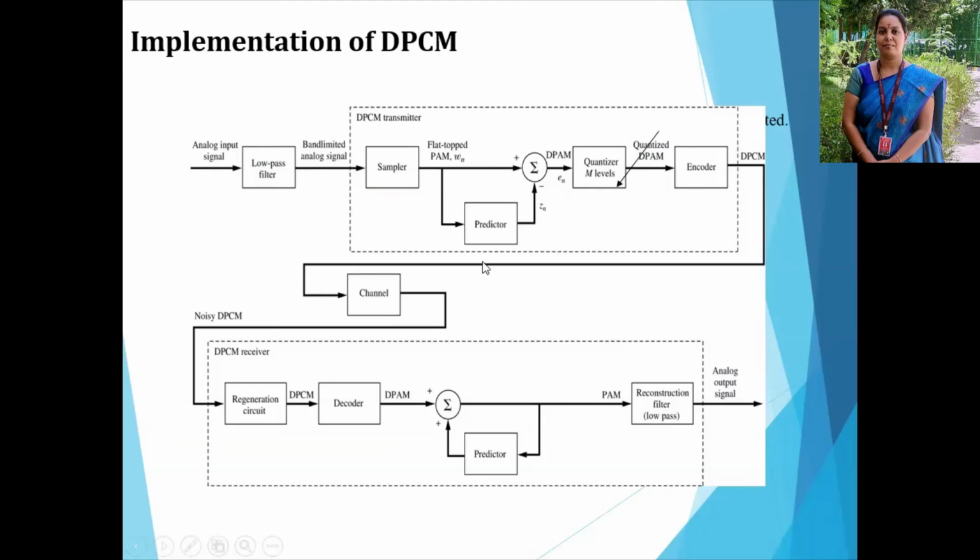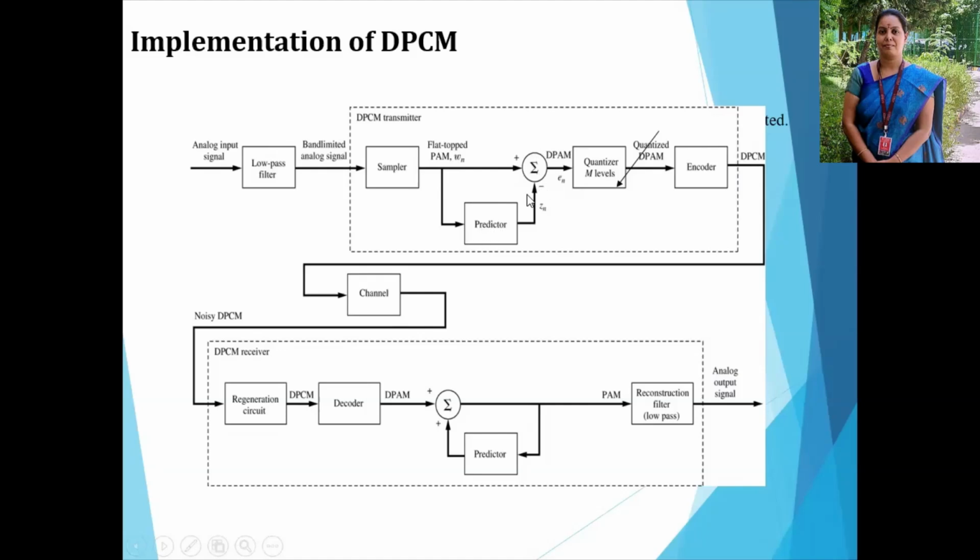This is the transmitter section. It is the same thing, the only difference being the predicted value. This is the difference between pulse code modulation and differential pulse code modulation. Here the analog input is applied to the low pass filter. We know the function of the low pass filter: it only allows the low frequency signals and won't allow the high frequency signals. Then the PAM signal is applied to this comparator.